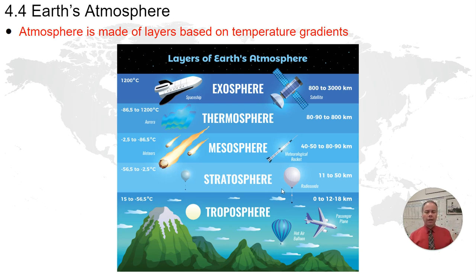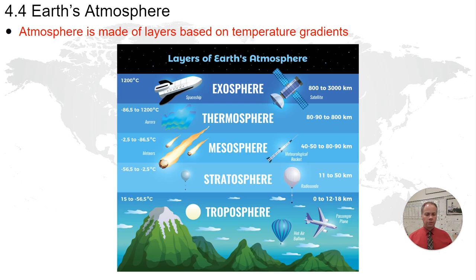The layer that we experience most directly, the layer of the atmosphere that's closest to the Earth, is the troposphere. And that goes for about 18 kilometers above the Earth's surface. The troposphere is where we live. It's where planes fly. It's where mountains are. It's the part of the atmosphere that we directly experience.